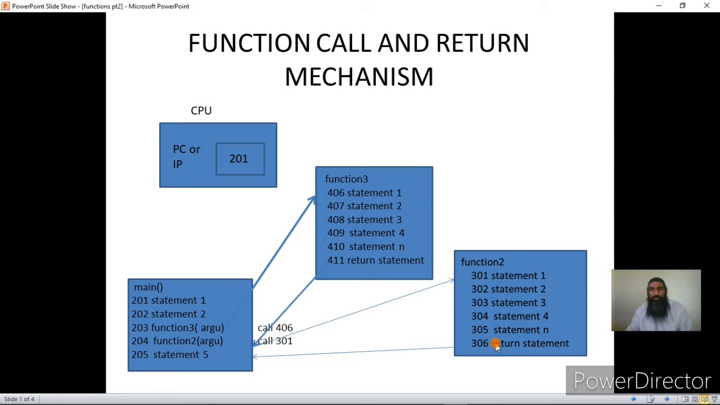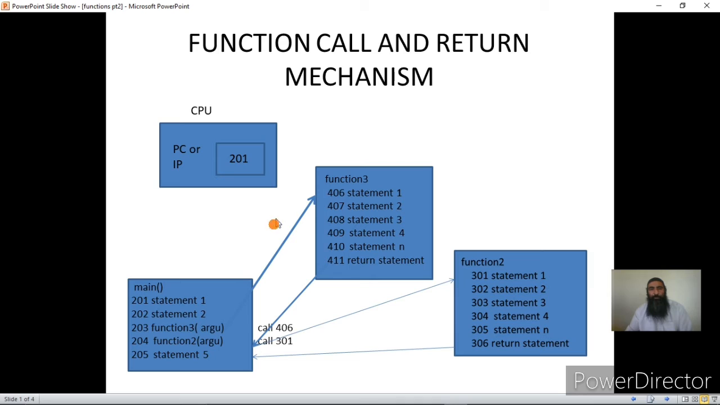once the last instruction has been executed or the return statement has been encountered, the control is transferred back to the calling function. And what is the calling function? The calling function is main. How is the control transferred back? Once again, it loads back the address that it had saved and the contents of the registers into the respective registers of the CPU, so that the CPU can begin the task from where it had left.